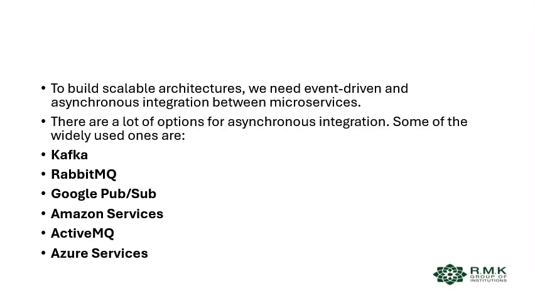So coming to here, what are the techniques we are using under asynchronous communication? To build a scalable architecture, we need event-driven and asynchronous integration between microservices. There are a lot of options for asynchronous integration. Some of the widely used ones are Kafka, RabbitMQ, Google Pub/Sub, Amazon services, ActiveMQ, and Azure services. These all come under the asynchronous integration pattern.